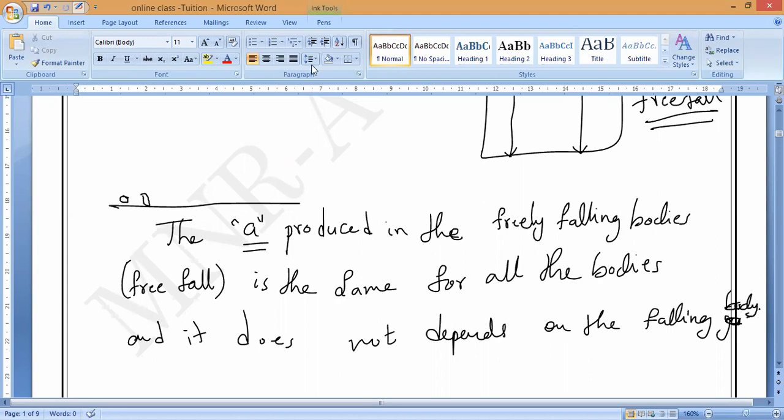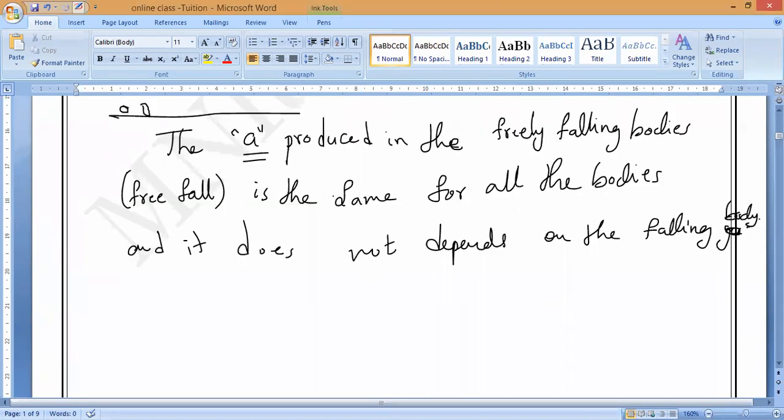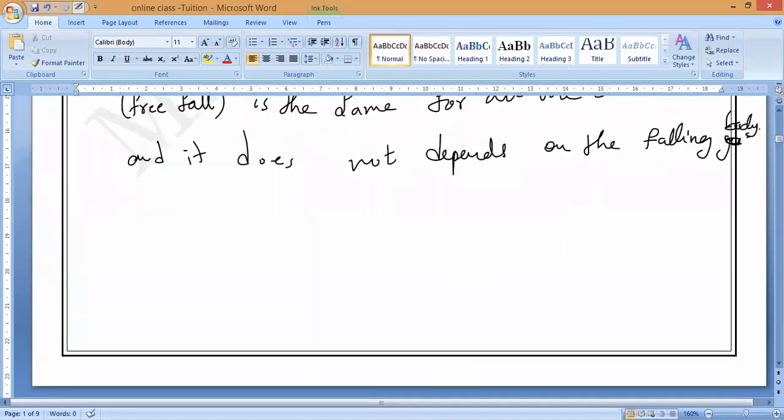But when the same body is traveling on the ground, what is happening? Acceleration is inversely proportional to mass. You should be very clear. But when it is freely falling, acceleration is independent of mass. Any doubt in this? That is what you should conclude.